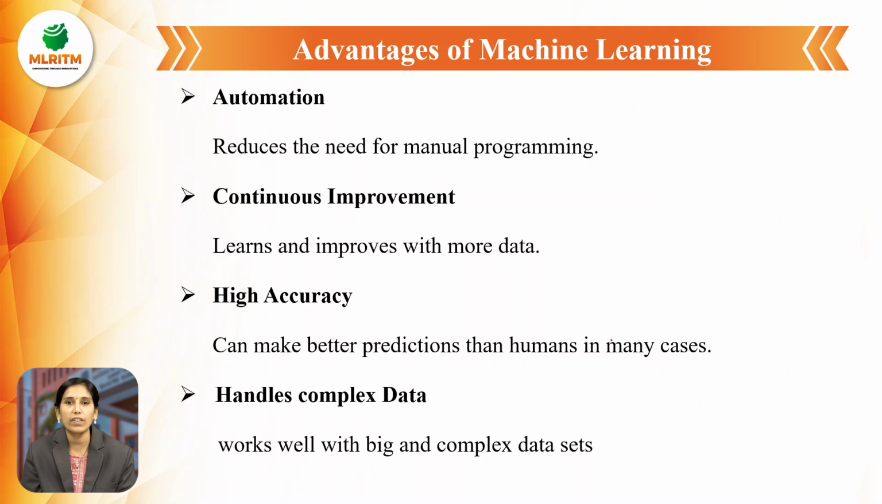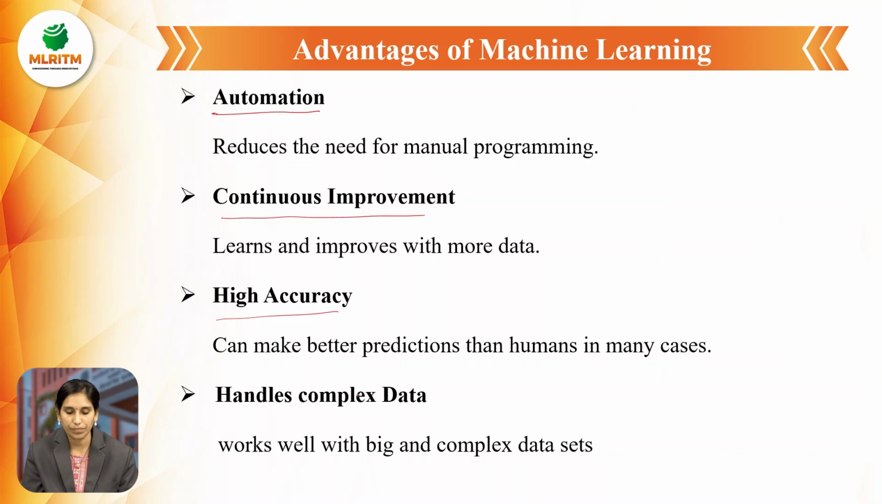Now let us see the advantages of machine learning. The first advantage is automation. Automation means it reduces the need for manual programming, so human work and manpower can be reduced, because the machine can do human work. Second, continuous improvement. It learns and improves with more data. It can be trained repeatedly, and it improves with more data.